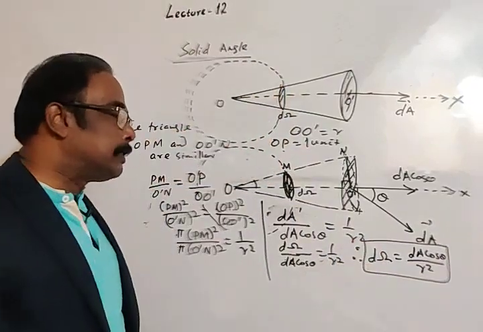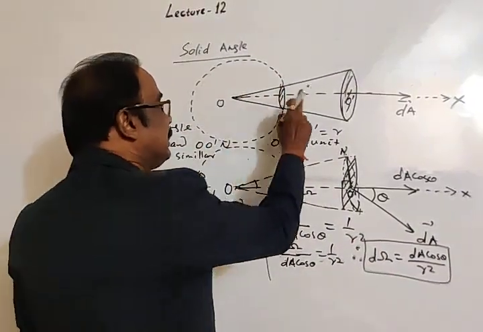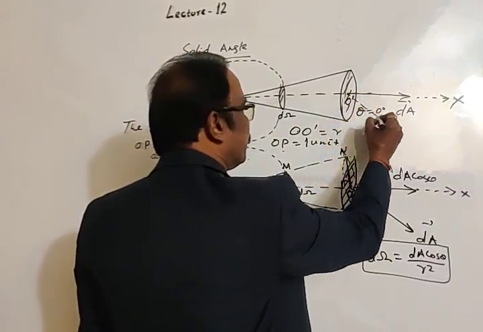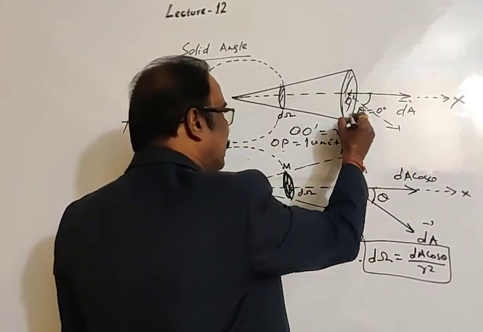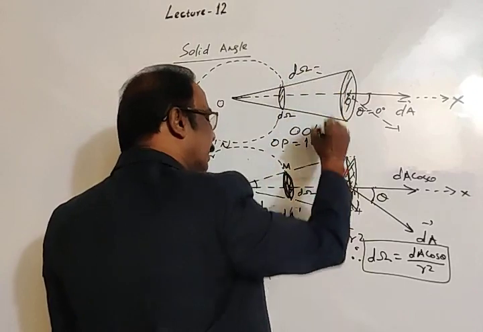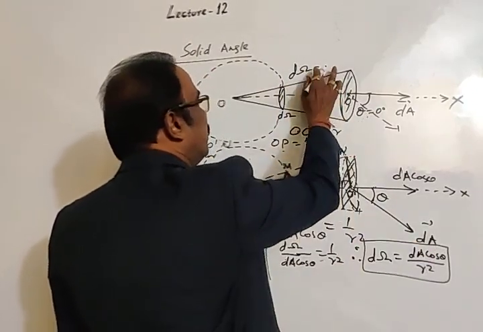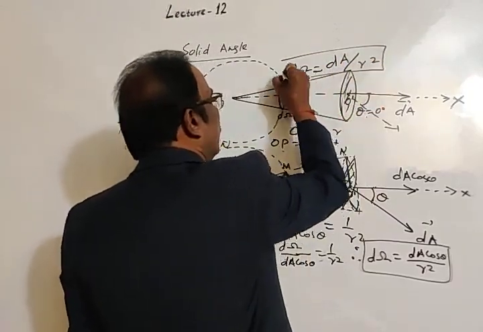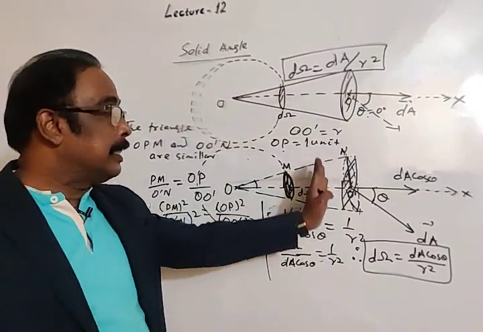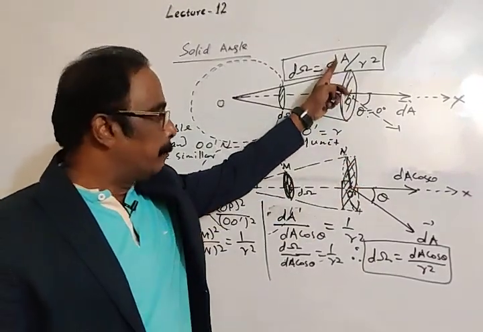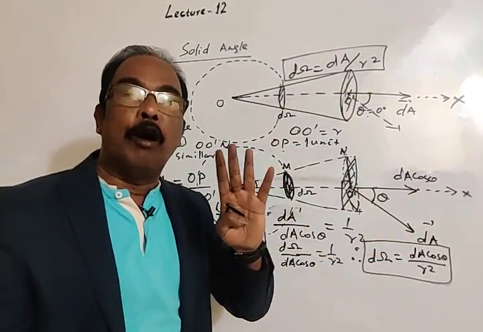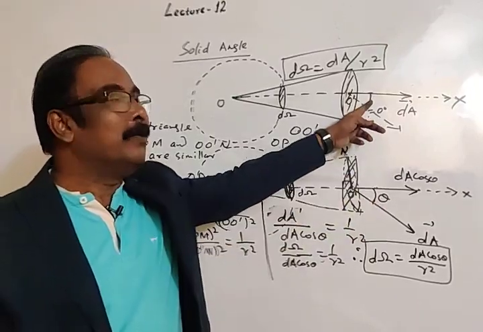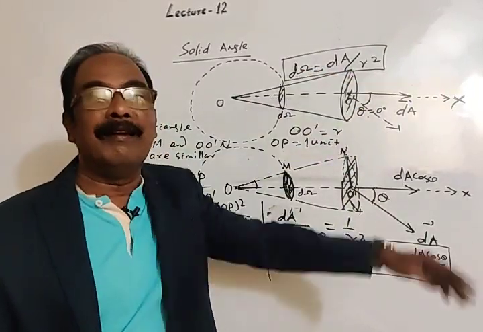This is the general expression for solid angle, but in this case, theta is 0 degree. Then the expression of solid angle dA cos theta, with theta 0 degree, means in this case the expression of solid angle will be dA divided by r square. But if the area is inclined, the expression of dA will be written as dA cos theta. Since here the value of angle is 0, the direction is along the x-axis.